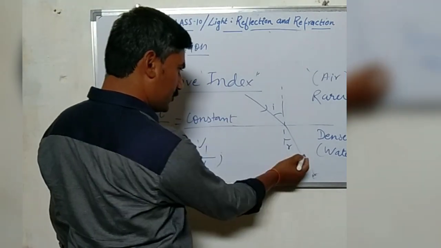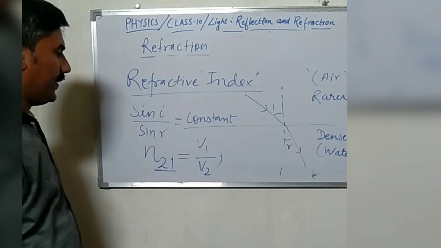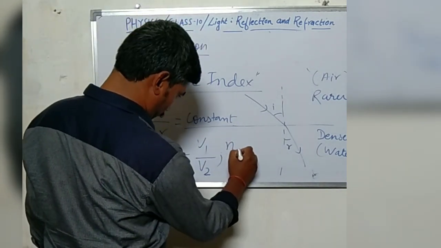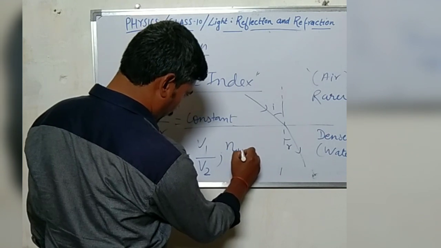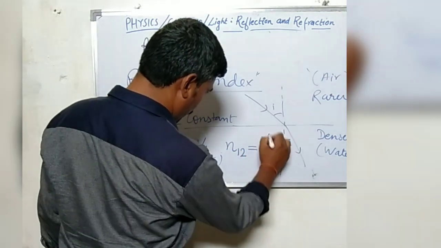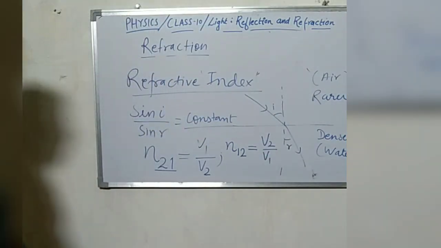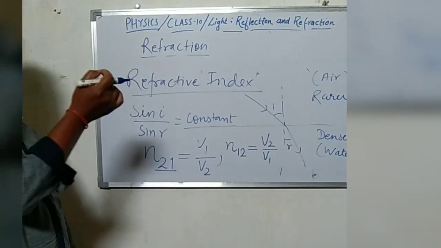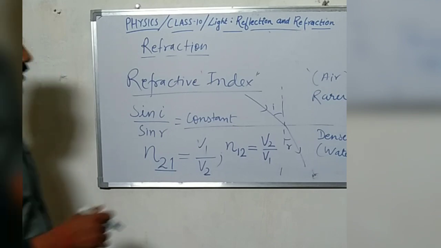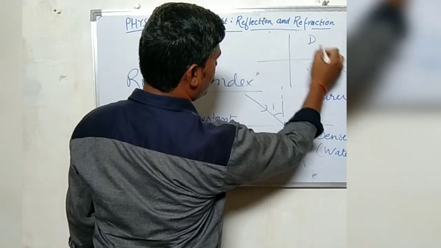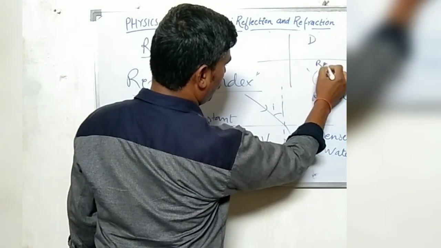And if the light ray goes in a different direction, you can also write the refractive index of medium 1 with respect to medium 2, then you have to write it inverted, because the light ray is moving from denser medium to rarer medium. What will happen then when the medium shifts? Suppose this is denser and this is rarer medium.